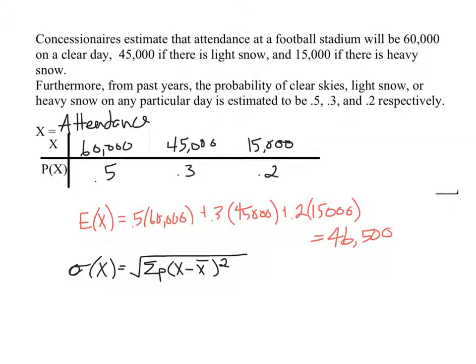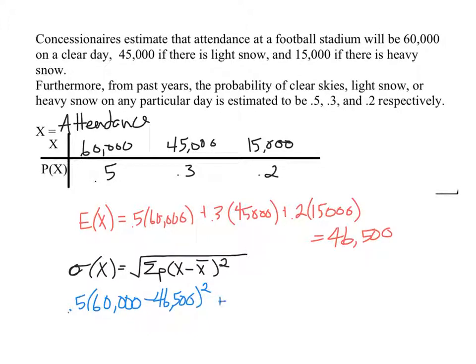Let me write down then what this would look like for this particular example. We would begin by doing the probability, so 0.5. And then 60,000, since that's the random variable, minus the mean, and we square it because, of course, we don't care above or below. We want positive answers.